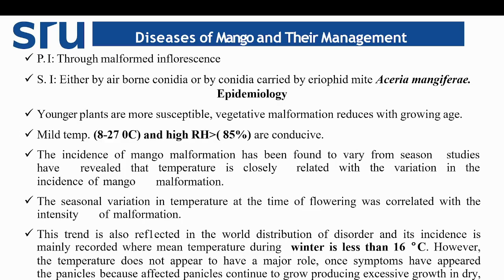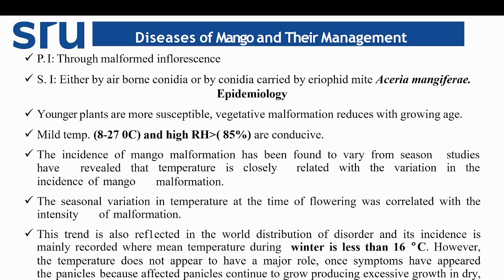Then primary infection, you already know, is through malformed inflorescence. Secondary infection may be either through airborne conidia or the conidia carried by the eriophyid mite. Coming to epidemiology, younger plants are more susceptible. Vegetative malformation reduces with growing age. Mild temperature of 8 to 27 degrees and high RH are conducive for the disease infection.